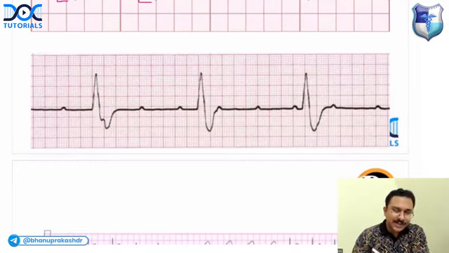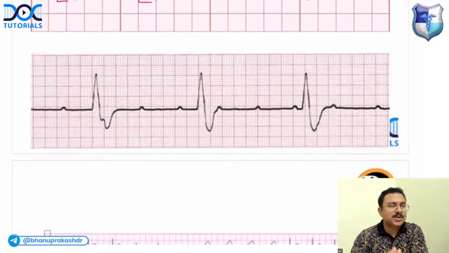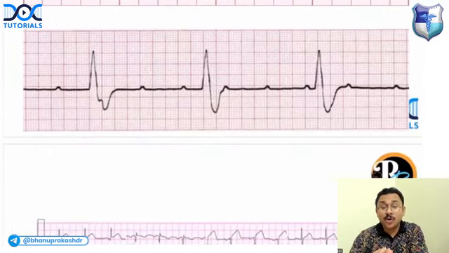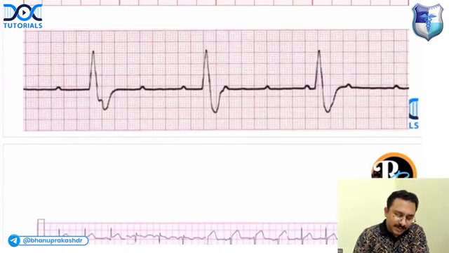In AV dissociation, let us first have a look at the P wave. Can you first spot the P waves? You have to look carefully, then only you'll be able to identify all the P waves. Remember, this is a P wave. Let me spot the P waves for you. This is a P wave. Remember, this is also a P wave. Can you see the notch? This is a P wave.